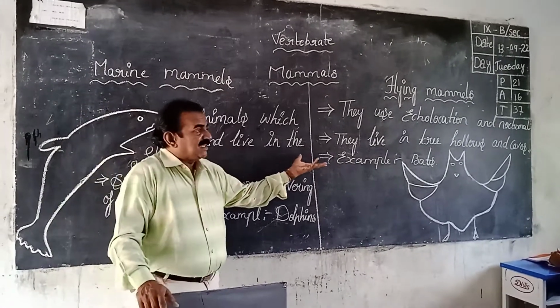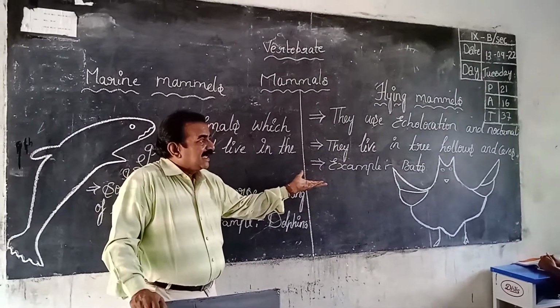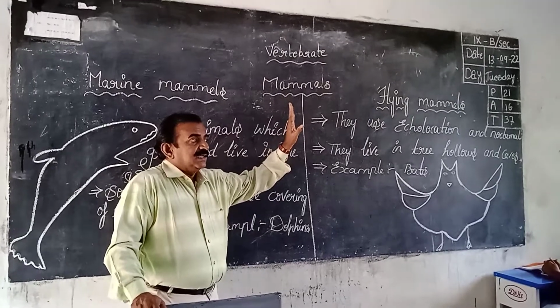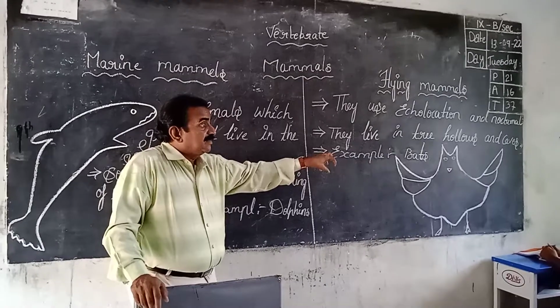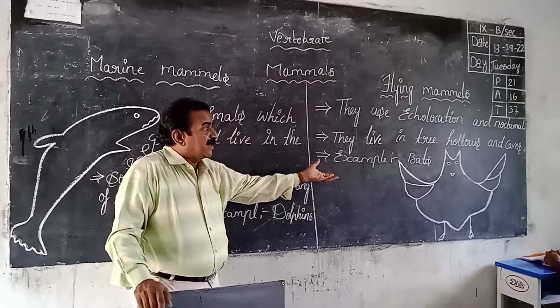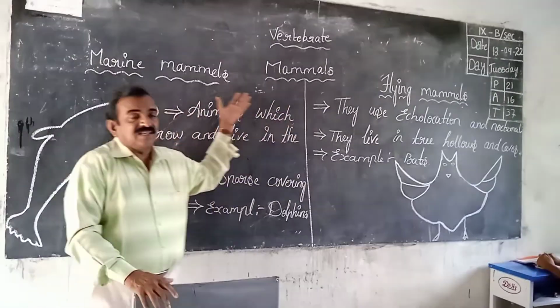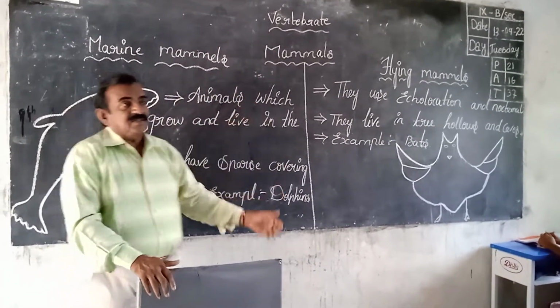And flying mammals, for example the bat. Why is it not called a bird? It shows mammal characters, and feathers are absent. It has a patagium, with the help of which it flies in the air. It gives birth to young ones but does not lay eggs. Those are the characters of marine mammals and flying mammals. Okay, thank you.